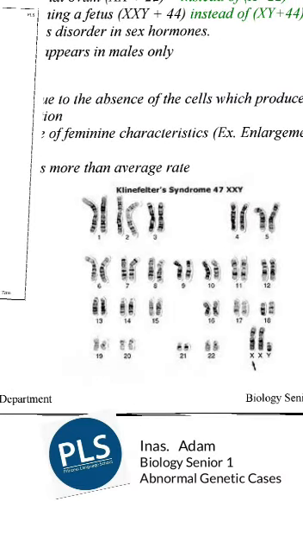Klinefelter syndrome. See the last chromosomes, which is pair 23, the pair which is responsible for determination of sex. Its structure is XXY. And this is the first case we are going to study today in the abnormal genetic structures.